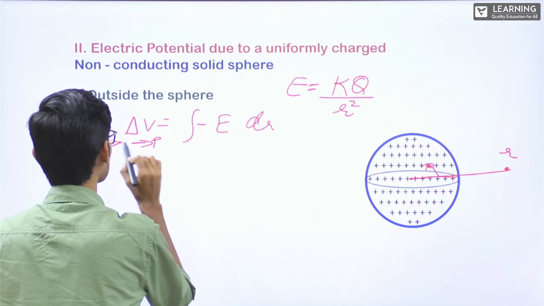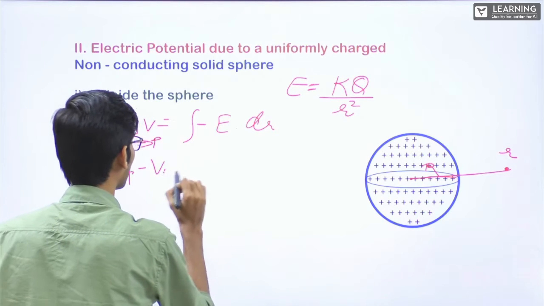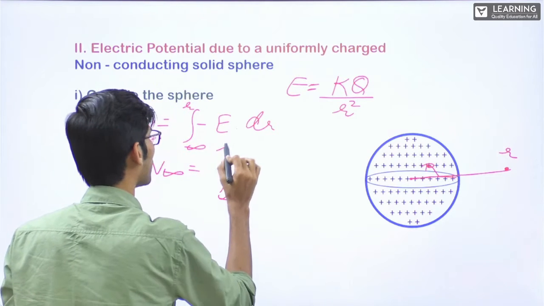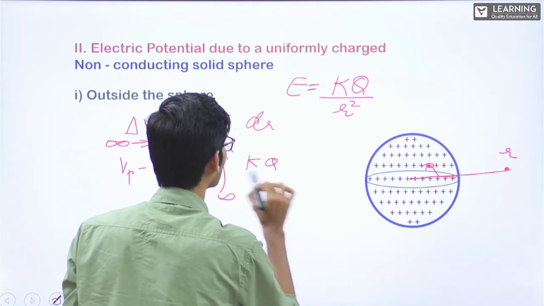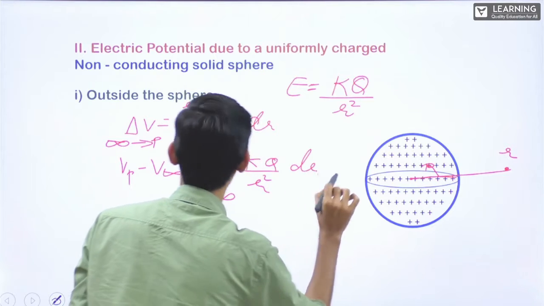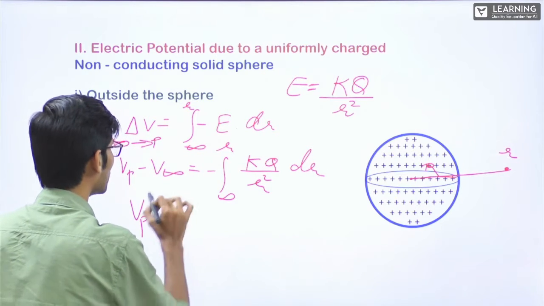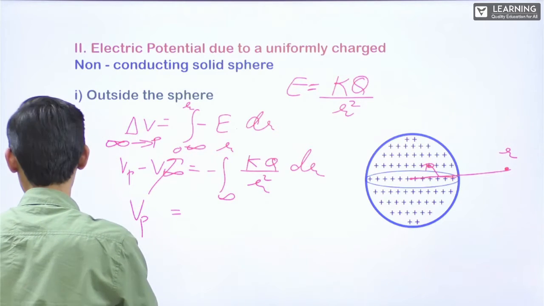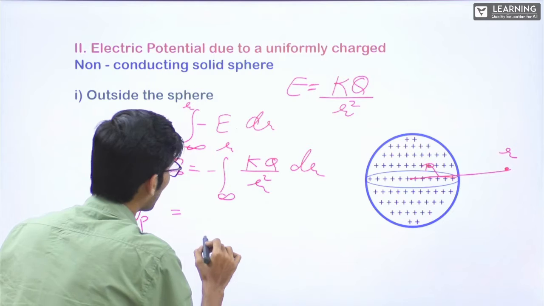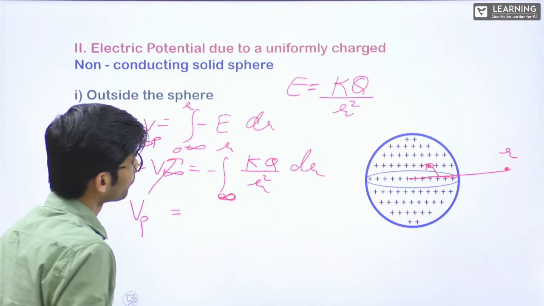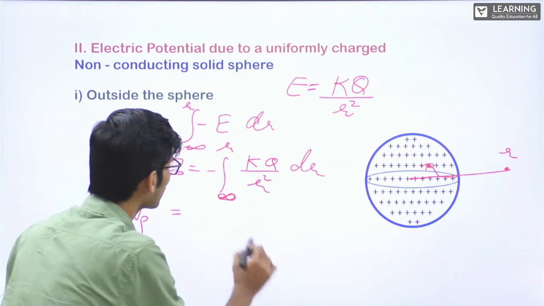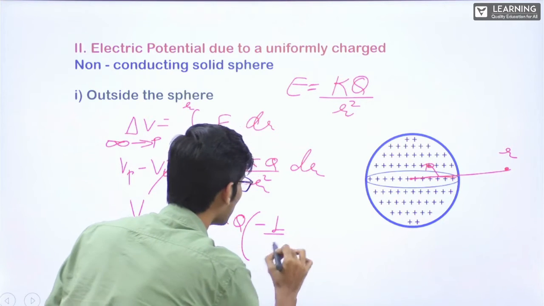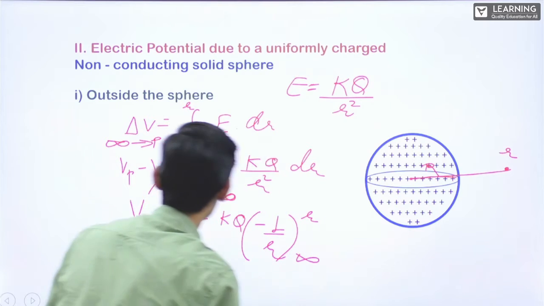Infinity to P. Vp minus V infinity, this is infinity to r, that is equal to integral from infinity to r of minus KQ by small r square dr. Now here V infinity will become 0. kq is constant, integration of 1 by r square is minus 1 by r, minus is already there, limit is from infinity to r.